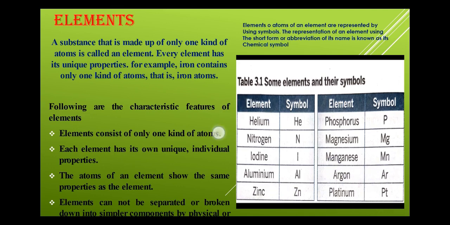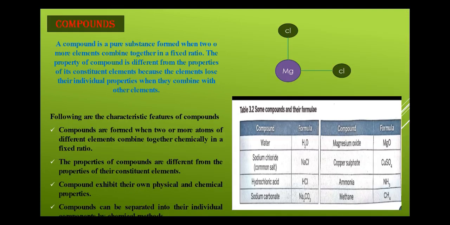So here some symbols are specified for these elements. So elements can be represented by their symbols, and that representation through the symbol of any element is called its chemical symbol.